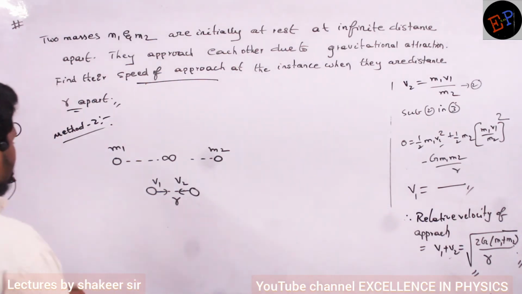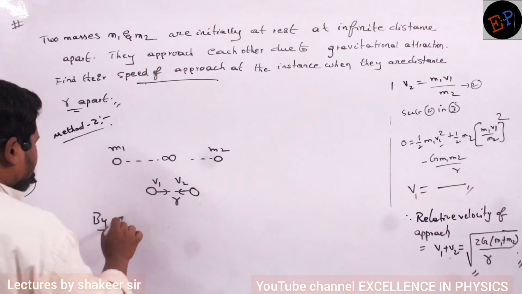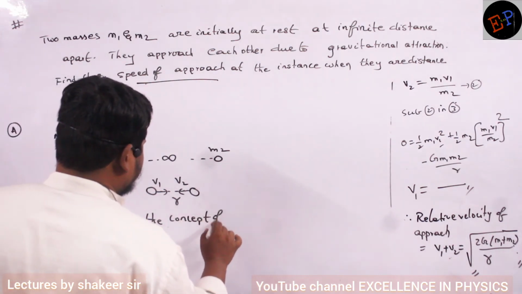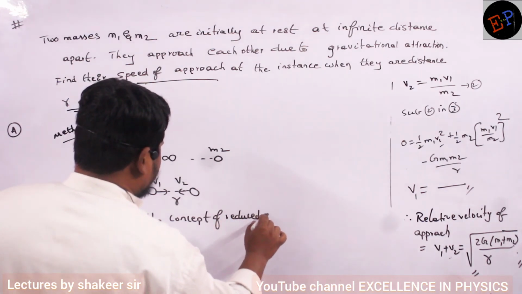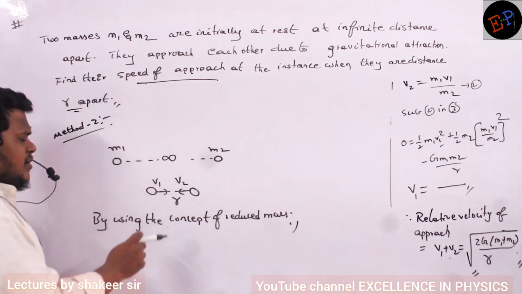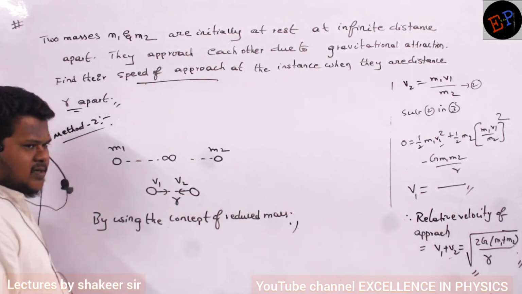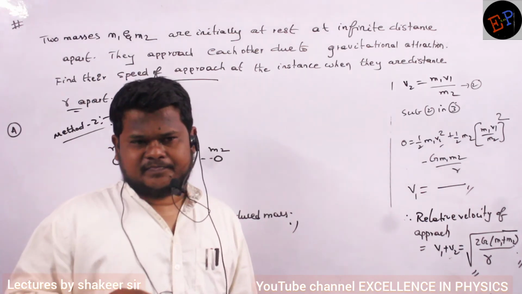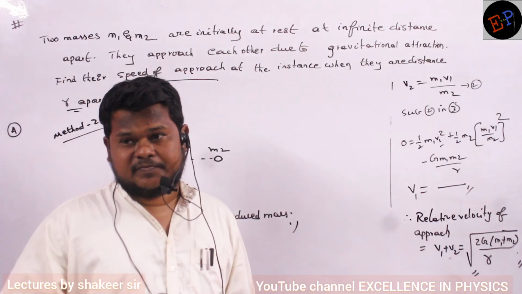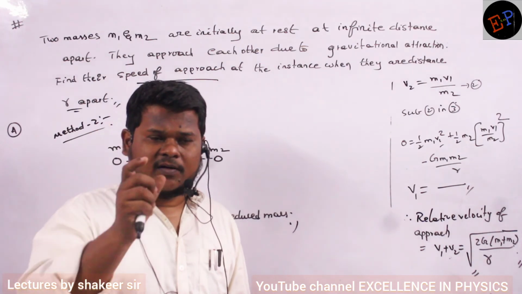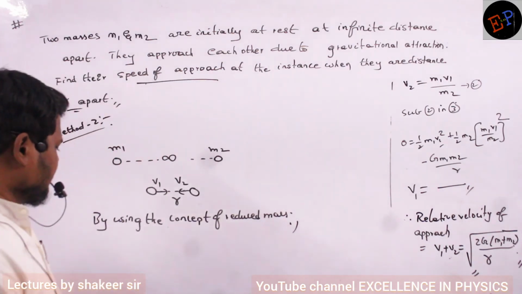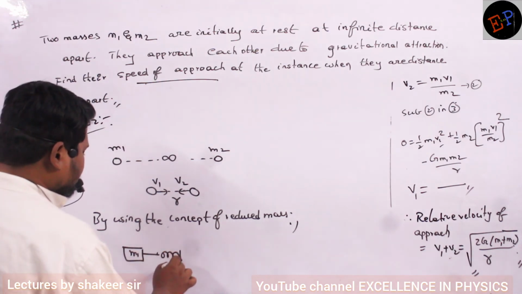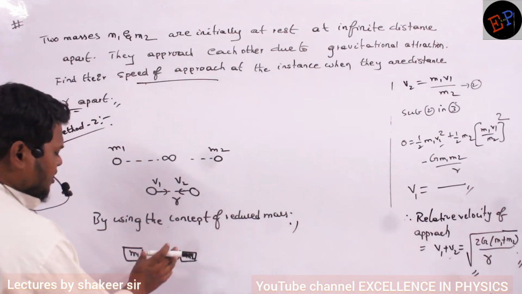The second method of solving is by using the concept of reduced mass. See, ma, when masses are moving by mutual force of attraction without any external forces, then instead of 2 masses, you can take 1 mass, and that mass is called the reduced mass. In simple harmonic motion also, I have given some problems on reduced mass. Do you remember? Say for example, these are 2 masses, m1 and m2, connected to this spring.